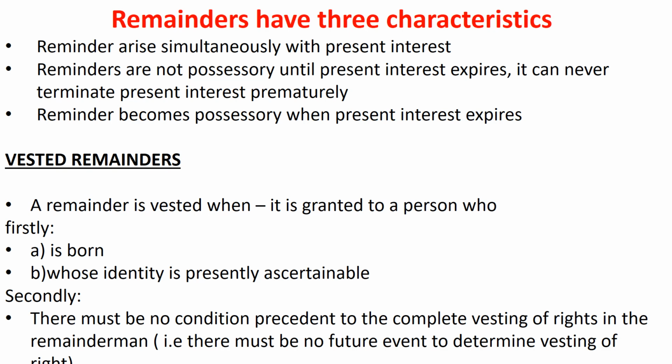Vested remainders. A remainder is vested once granted to a person who, firstly, is born and whose identity is presently ascertainable. Secondly, there must be no condition precedent to the complete vesting of the rights. As we have alluded to in the previous example, the future interests such as the fee simple determinable and the fee simple on condition subsequent.